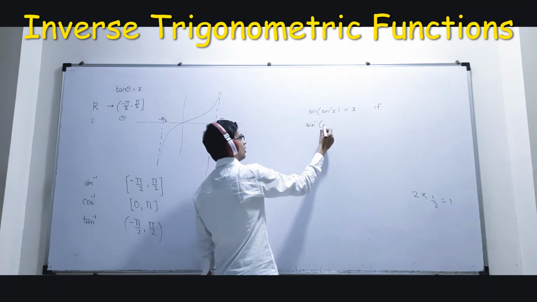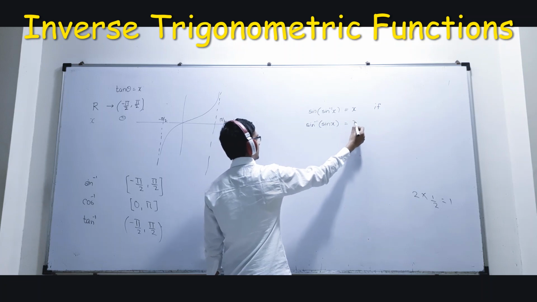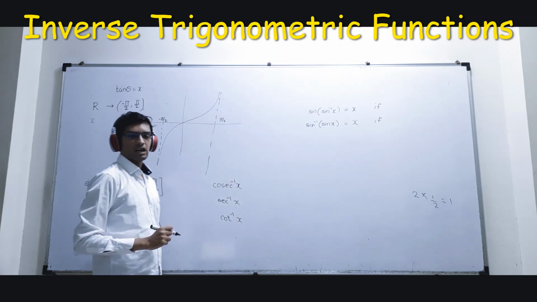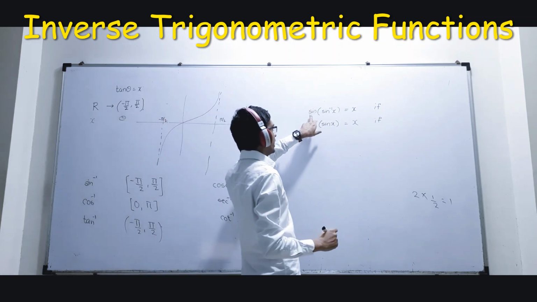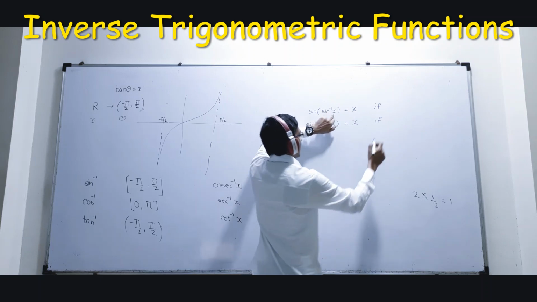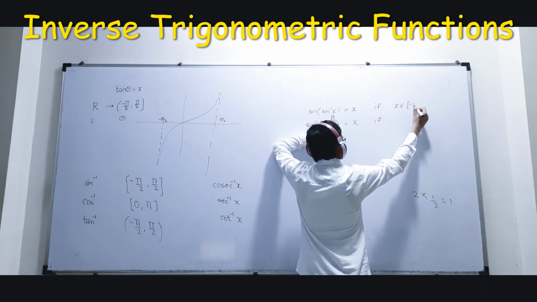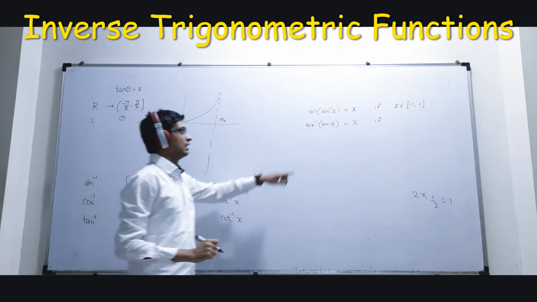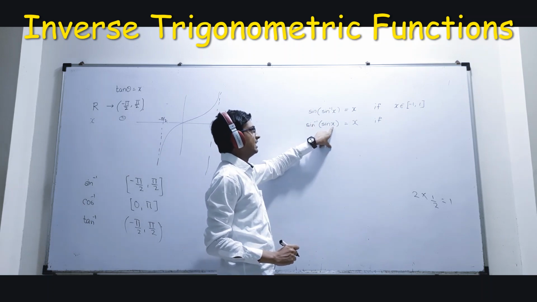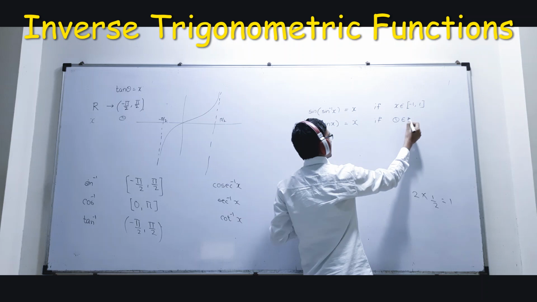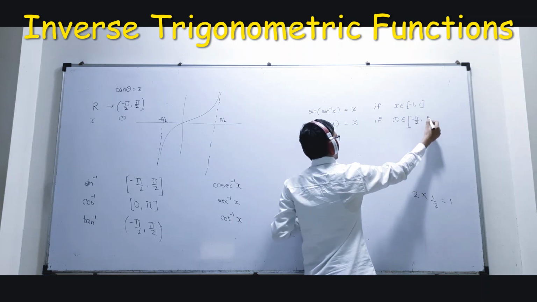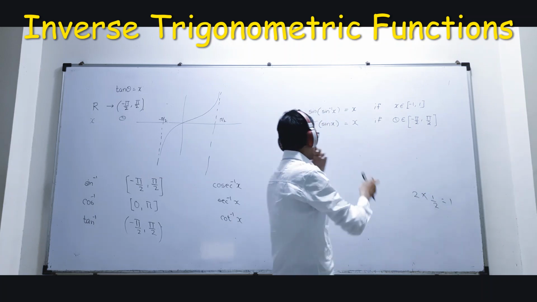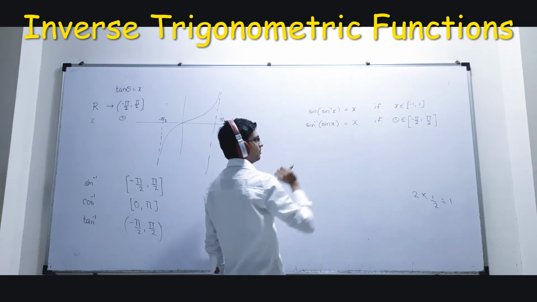Similarly, sine inverse of sine x can also be written as x, meaning they can be cancelled provided they follow this condition. If I want sine of sine inverse x to be x, then this x should by default be between minus 1 and 1. Here, in sine inverse sine, this is theta, so what should theta be for sine? Theta should belong to minus pi by 2 to pi by 2. If theta belongs to this range, I can say these two will cancel. My answer will be x.